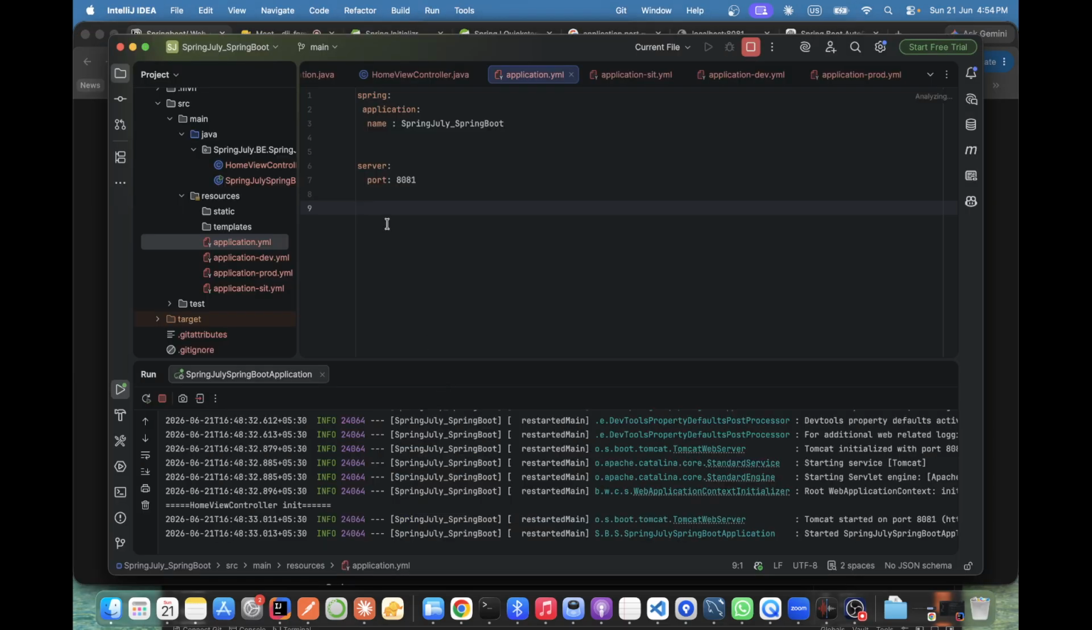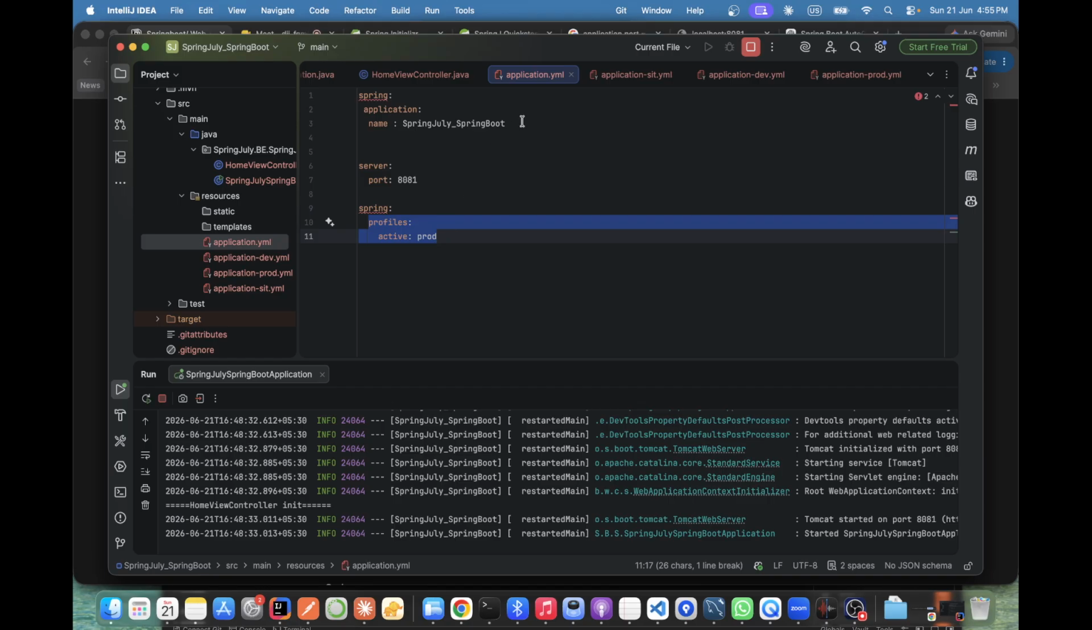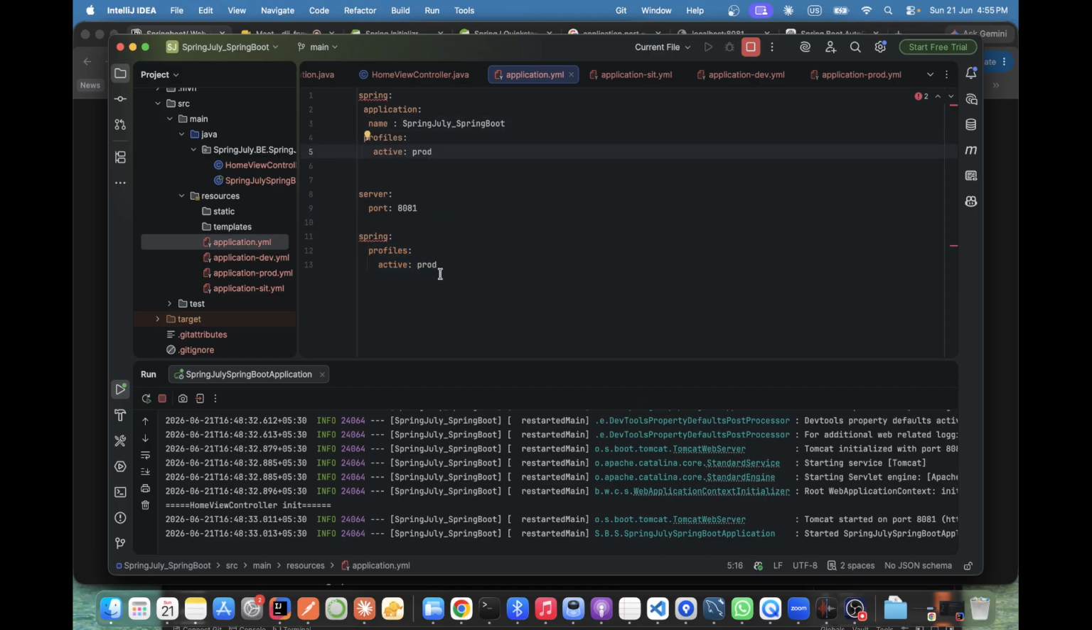So go here and do this. It means which application.yml file you need to use. Its configuration is written in the application.yml file. So here, if you want prod, write prod. If you want SIT, change it to SIT.